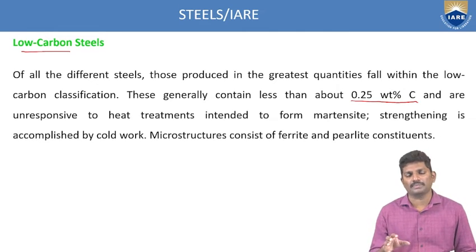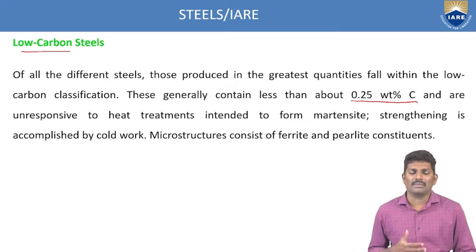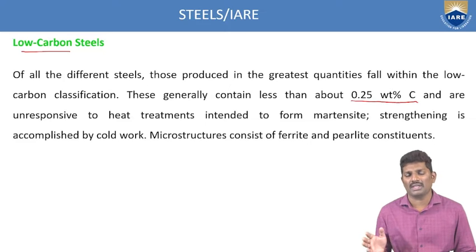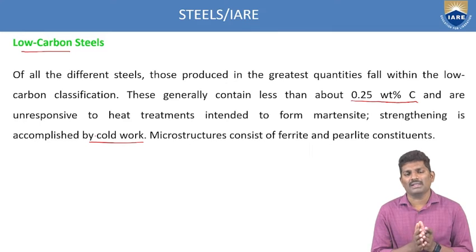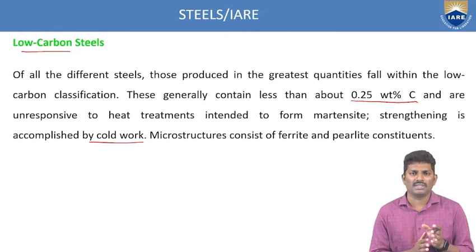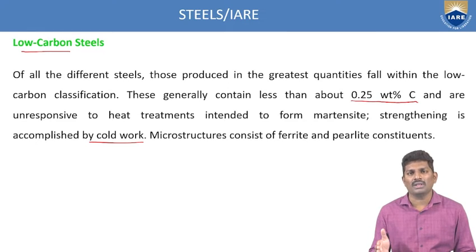In this case also, since we have a very small percentage of carbon, that is 0.25 percent, it does not respond to the heat treatment process. That's why strengthening can be accomplished by the cold working process. Generally any metal or steel responds to heat treatment, but since you have very little carbon, these low carbon steels do not respond to heat treatment. That's why we go with the cold working process.